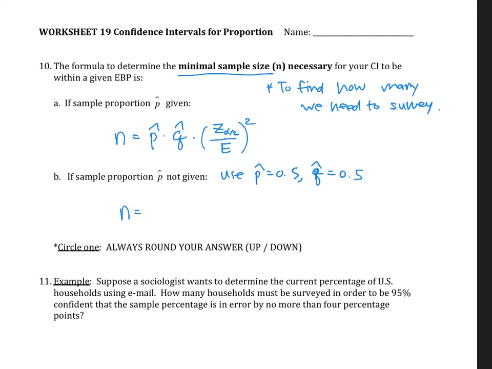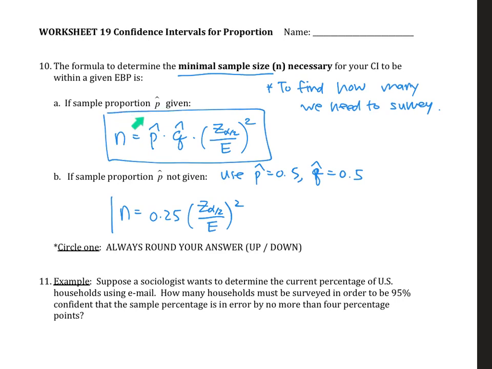So p hat times q hat will be 0.25 times z alpha over 2 over E, the whole thing squared. Either I use this when p hat is given, and if that's not the case, I'll use that. And again, we'll round up because it's the number of people, so it has to be a whole number answer. Okay, all right, I'm going to have you pause and finish the rest of the worksheet.